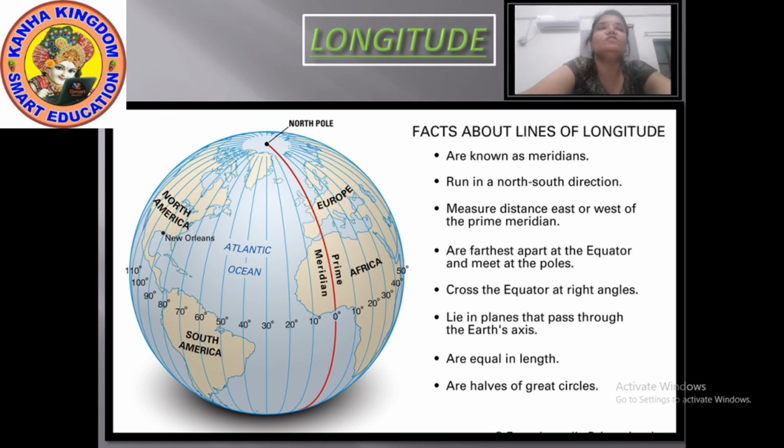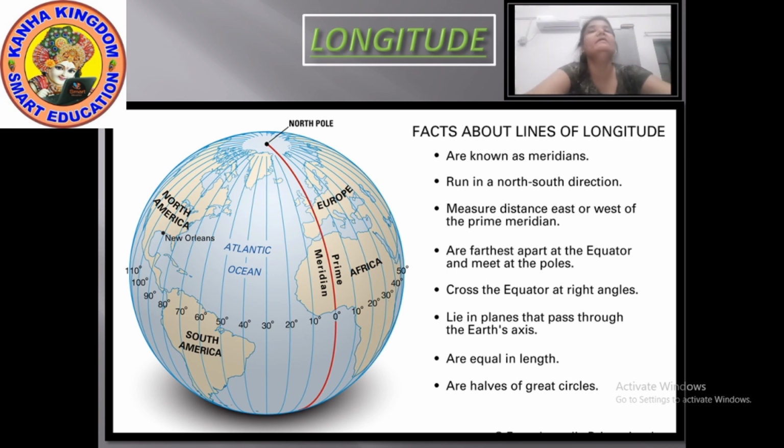Lines of longitude lie in planes and pass through the earth's axis. The earth's axis is in the middle of the earth and passes from pole to pole, from the north pole to the south pole. The lines of longitude are equal in length and they are half of great circles. So this is all about the lines of longitude.